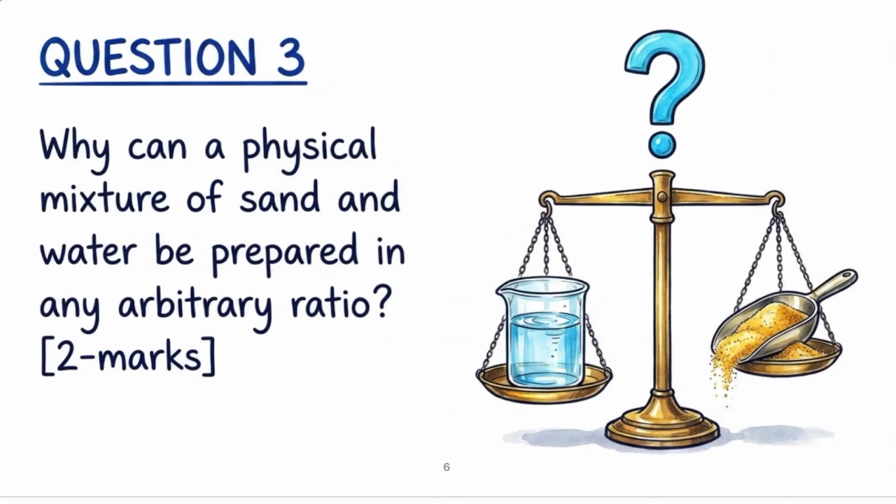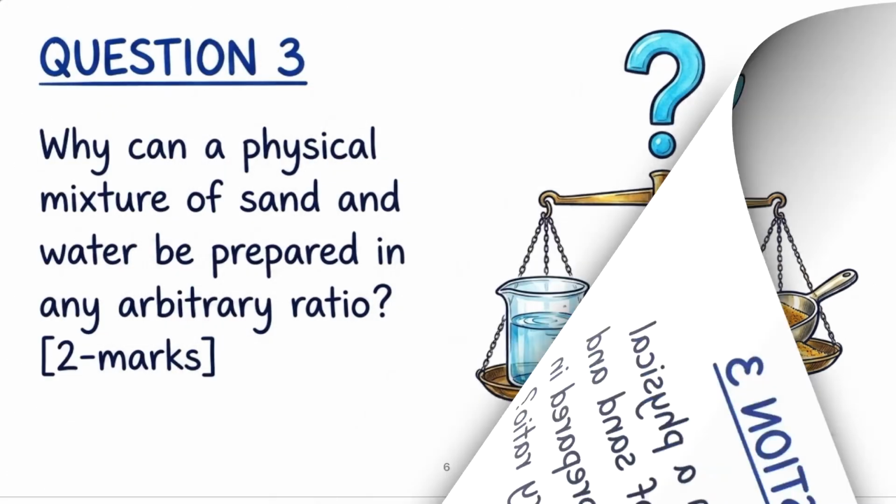Now question number 3. Why can a physical mixture of sand and water be prepared in any arbitrary ratio? Meaning is that in any composition when you mix sand and water, you will get the mixture only. Now check the answer. This is a very easy question, right? This is a 2-mark question.